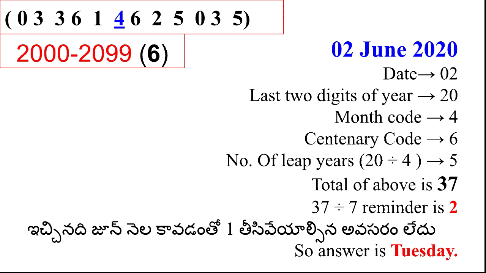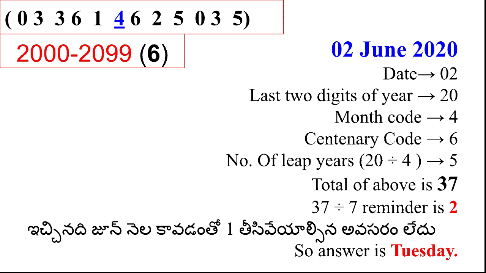So here the Telugu version can be read by all the Telugu medium friends. And see this, it is June, and it is asked to find the day in June. So there is no need to subtract 1 from the result. The exact 2, which is in red color, is the final result for this 2nd June 2020. So the answer is Tuesday.